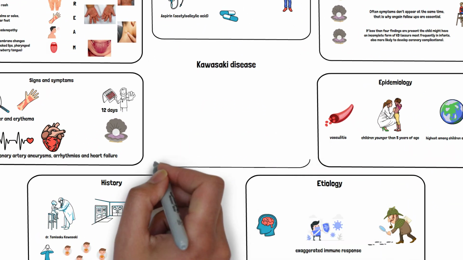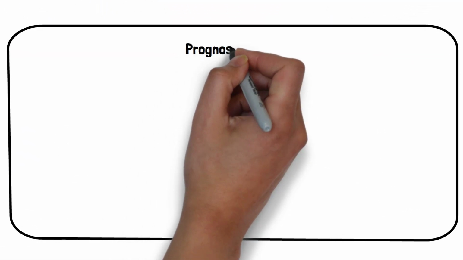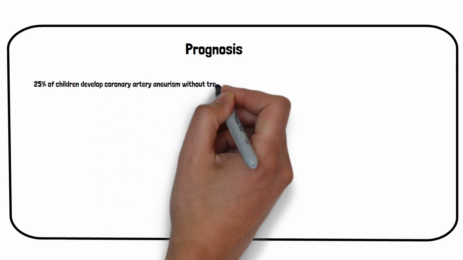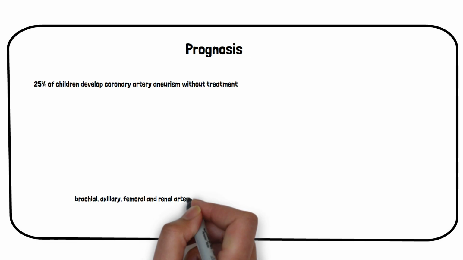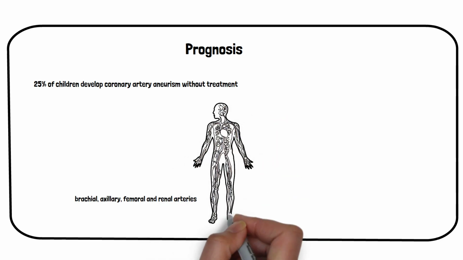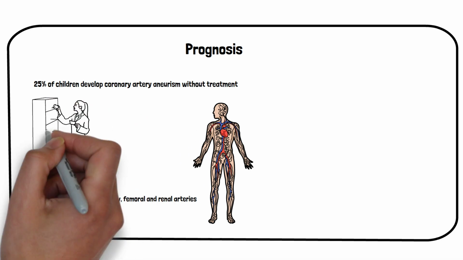Without treatment, up to 25% of children develop coronary artery aneurysms, while only a couple of percent do so with treatment. Even with treatment, aneurysms can develop at other sites like the brachial, axillary, femoral, and renal arteries. Death is rare and is caused by sustained heart damage and aneurysmal rupture.